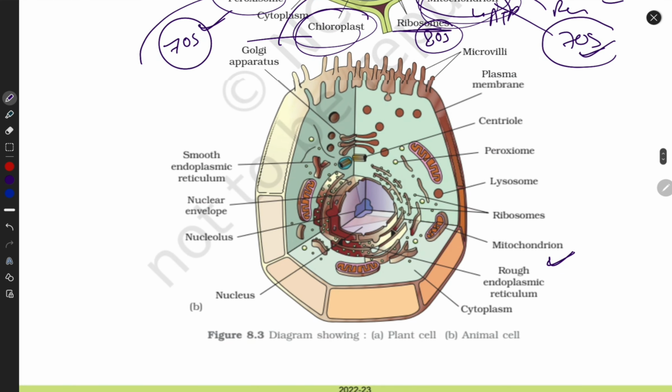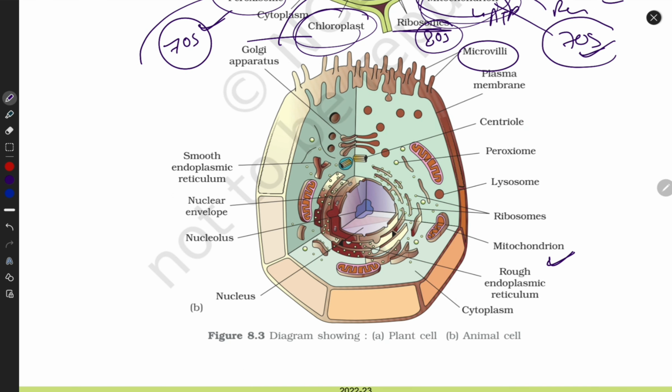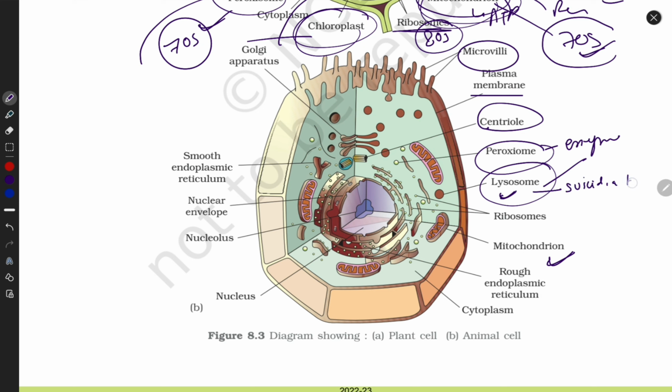This is the animal cell, guys. These are microvilli, which increase the absorption area and surface area. This is the plasma membrane. They do not have a cell wall. They have centrioles, but the plant cell does not have centrioles. They have peroxisomes, which contain enzymes. Lysosomes also contain enzymes. These are necessary, guys. We can also call lysosome a suicidal bag. Okay, ribosomes are useful for protein synthesis.